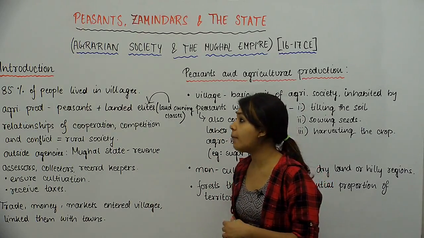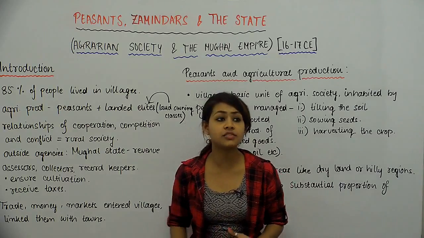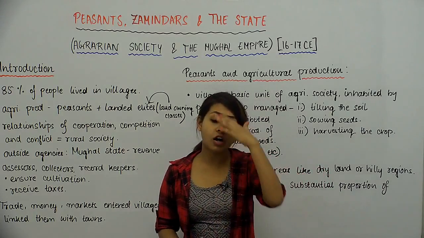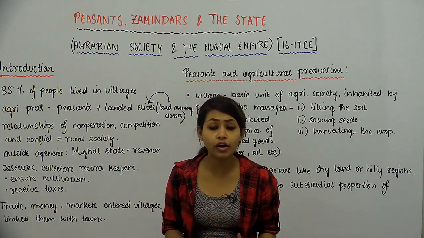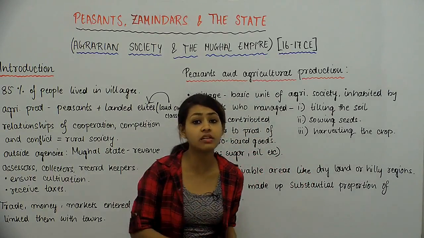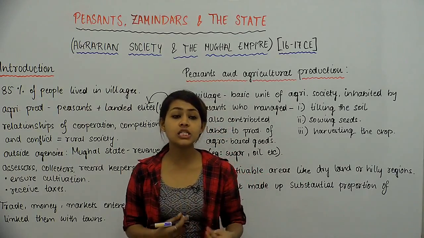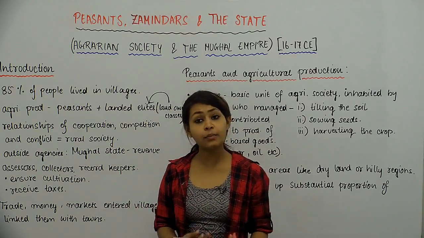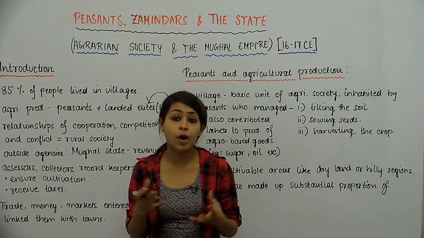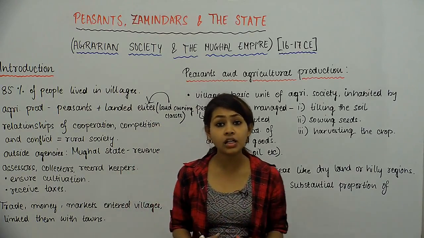So these peasants, what they did, they mostly cultivated other people's lands, and they got some money for it. The money that they received was either in cash or in kind. So these people were either paid for their labor with money, or they were paid with a part of the produce that they had helped to cultivate.